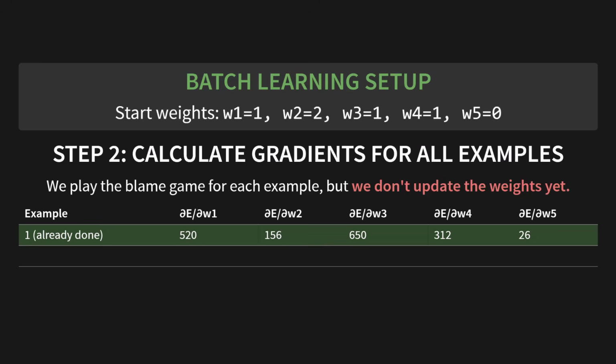All right, step 2. Calculate the gradients for all the examples. We play the blame game for each data point, just like we did before. But here's the crucial difference. We don't update the weights yet. We just calculate the blame and put it in a table. For example 1, we already know the gradients. $520 for W1, $156 for W2, and so on. We just repeat that process for examples 2 and 3.